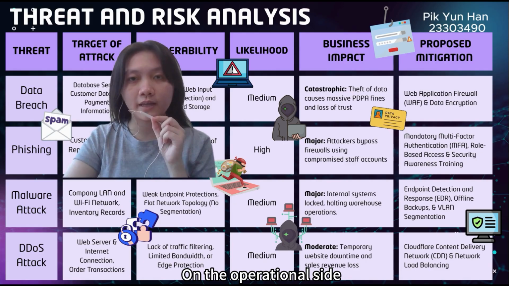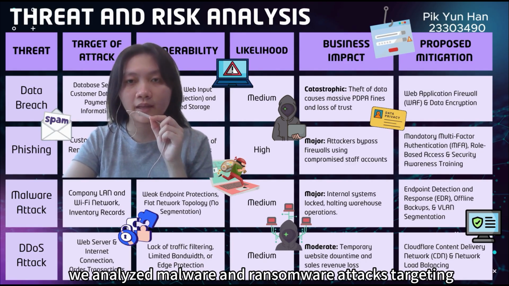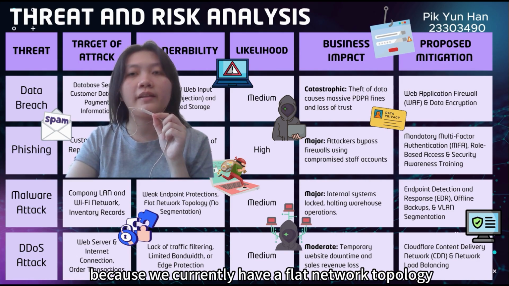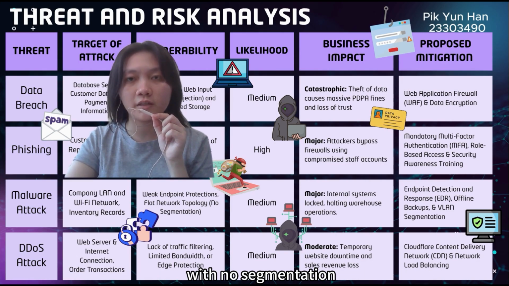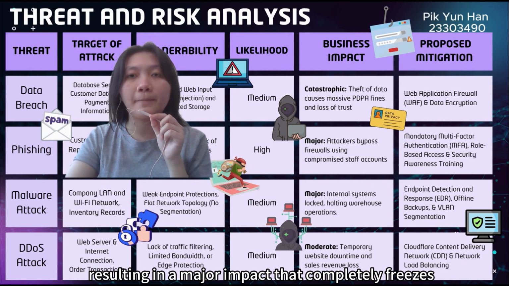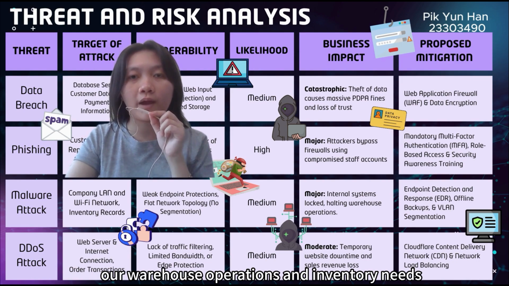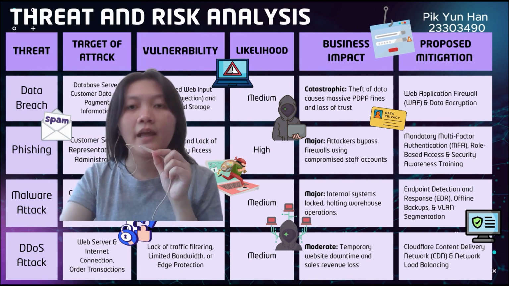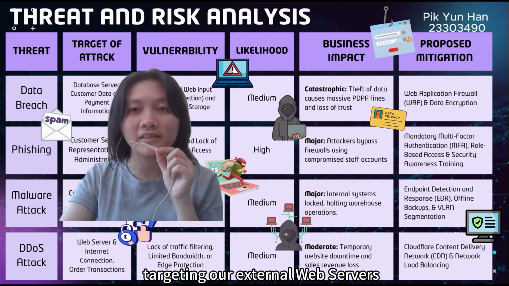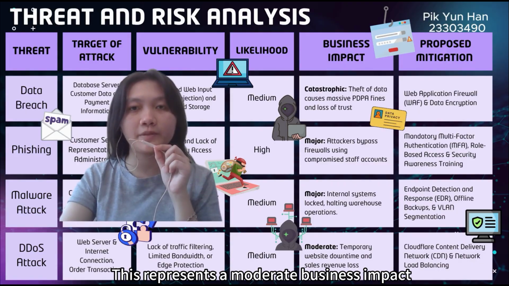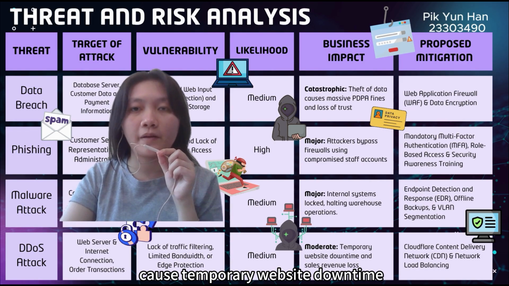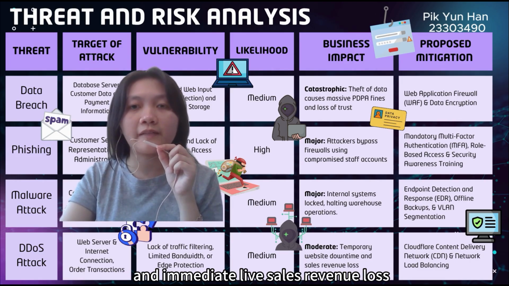On the operational side, we analyze malware and ransomware attacks targeting our internal company local network. Because we currently have a flat network topology with no segmentation, a single infected endpoint could lock the entire system, resulting in a major impact that completely freezes our warehouse operations and inventory needs. Lastly, we evaluated distributed denial of service attacks targeting our external web servers. This represents a moderate business impact where flooded internet connections cause temporary website downtime and immediate live sales revenue loss